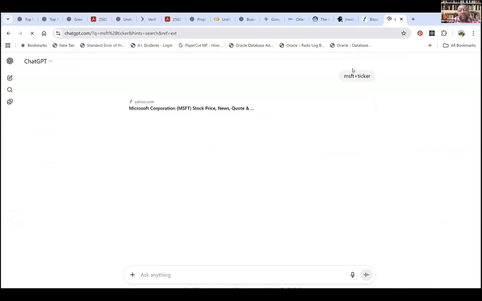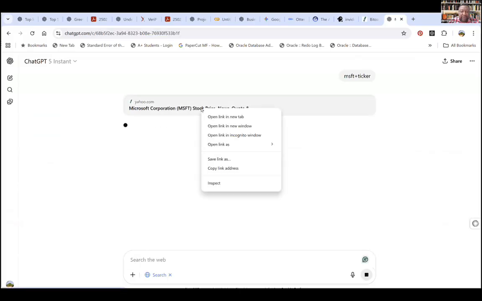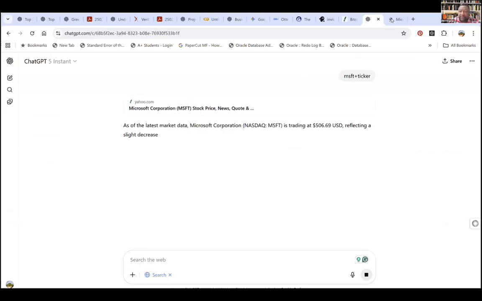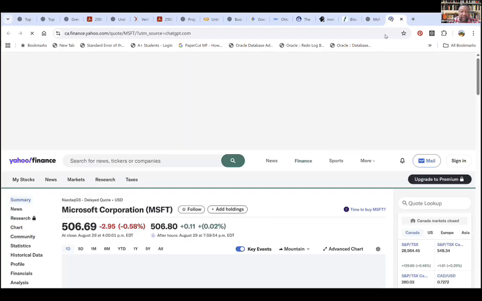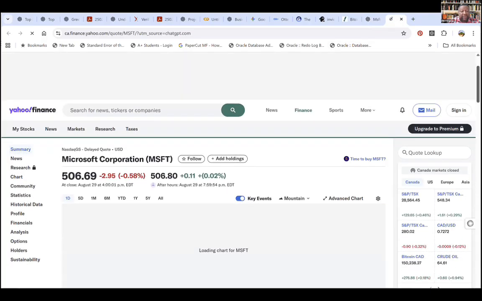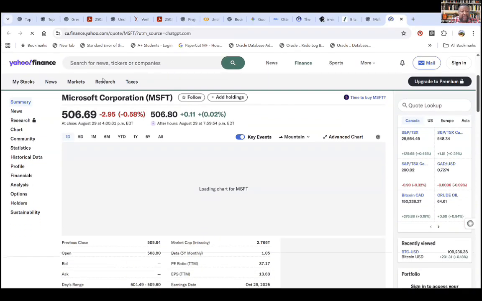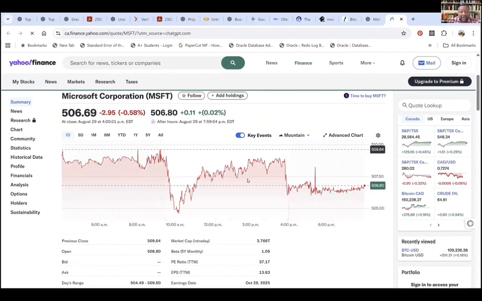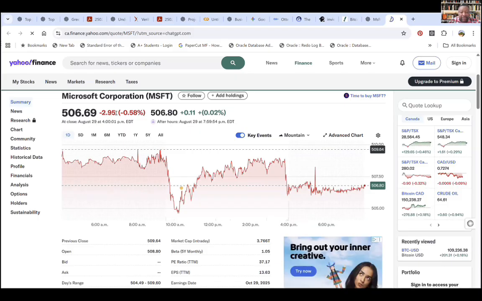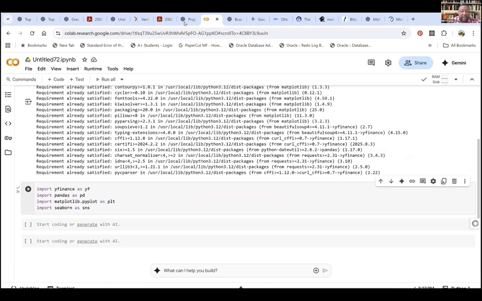Okay, so this is what a ticker symbol looks like, and you can see this even on your mobile phone. It shows that as at the 29th, which was a Friday, Microsoft lost about $3.